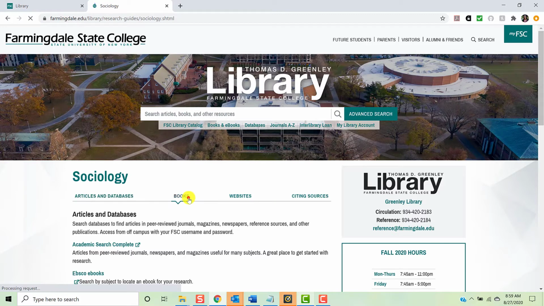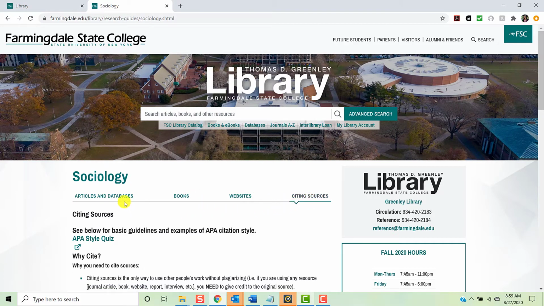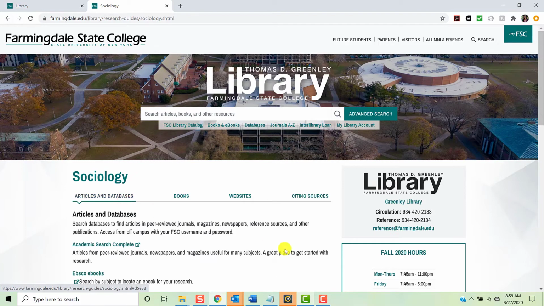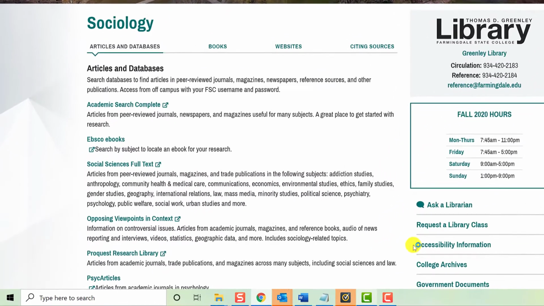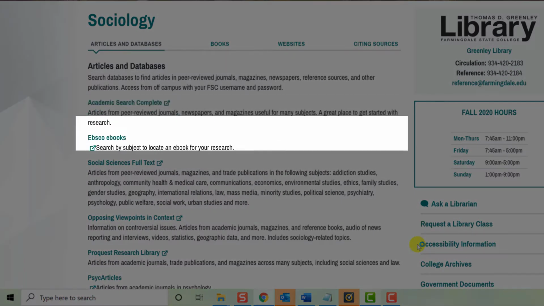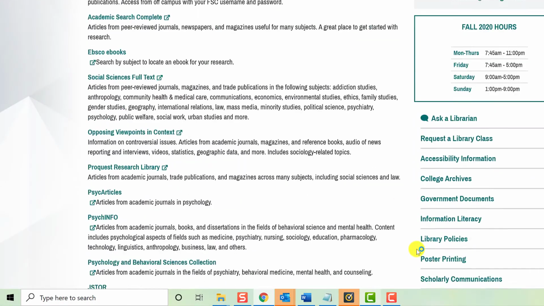When you get to the guide, you can use the horizontal menu to browse resources by format and focus. For now, we're going to make sure that we are on the Articles and Databases tab. We'll look at two multidisciplinary databases, Academic Search Complete and ProQuest Research Library, and one statistics database, Statista.